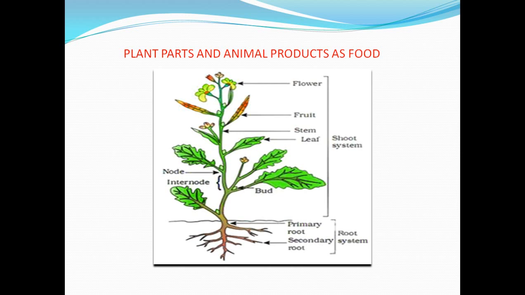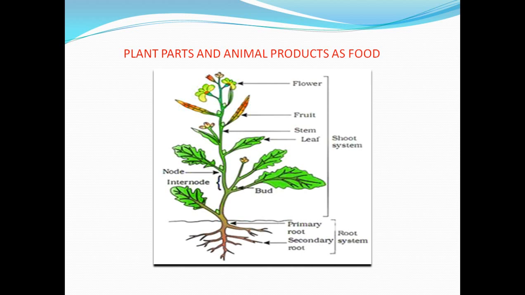A plant is mainly divided into two parts: the shoot system and the root system. The shoot system consists of flowers, fruits, stems, leaves, buds, nodes, and internodes. All the aerial parts come under the shoot system. Aerial parts means all the parts which lie in the air, and all the parts which are inside the soil are known as the embedded parts. That is also known as the root system.